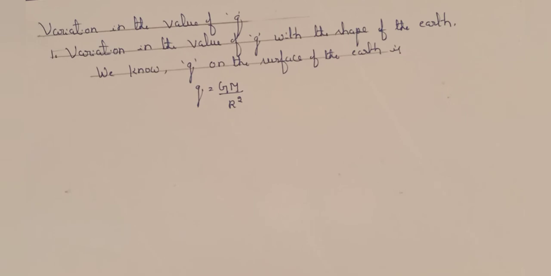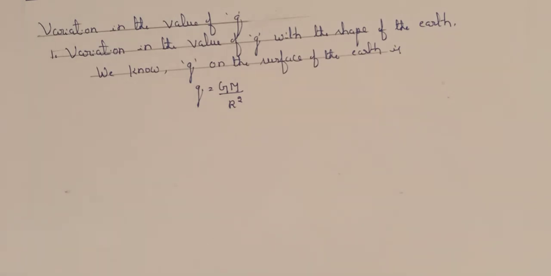But actually the earth is not spherical in shape, but elliptical. Therefore, the radius of the earth is not constant throughout, so the value of g is different at different points on the earth. The equatorial radius of the earth is longer than the polar radius.